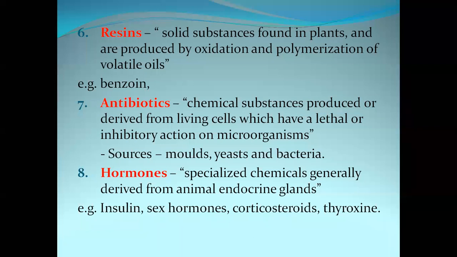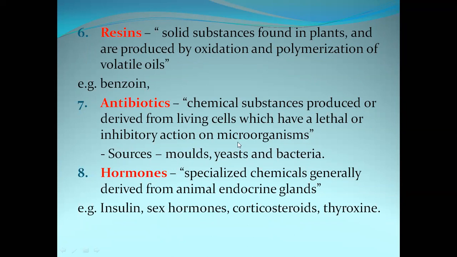Nowadays all the chemotherapeutic agents which are used for infectious diseases are called antibiotics, but that's not the right definition. The right definition for an antibiotic is a substance which is produced by a microorganism and which shows action against other microorganisms. The sources of antibiotics are bacteria and molds.